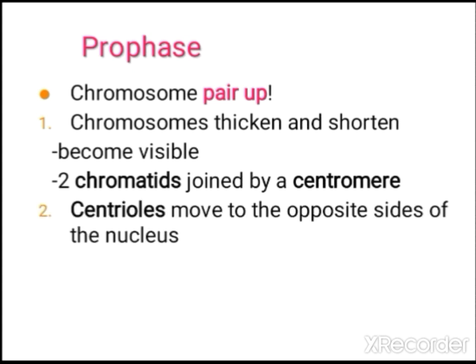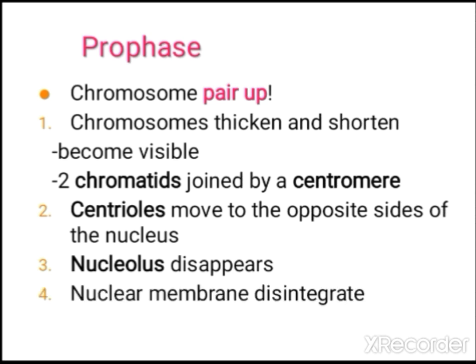The centrioles move towards opposite poles in animal cells, because animal cells are characterized by the presence of centrioles. Then the nucleolus present inside the nucleus disappears and the nuclear membrane starts to disintegrate.